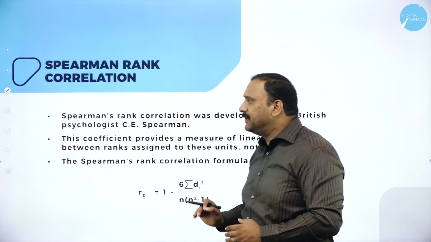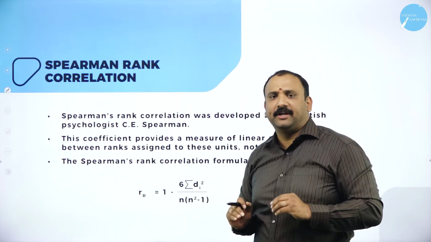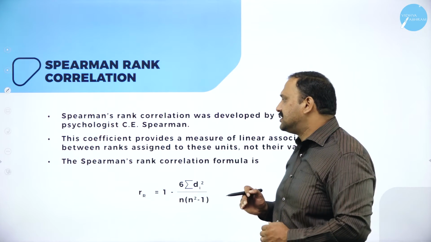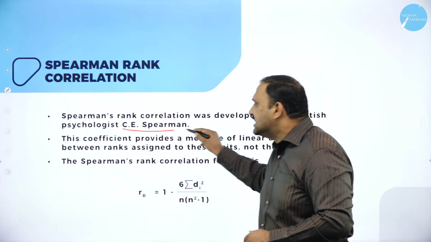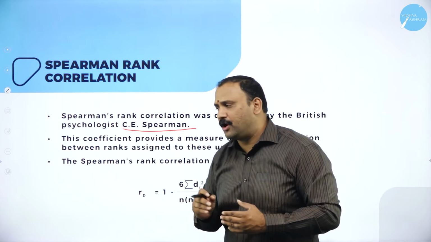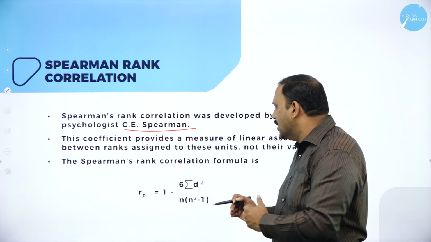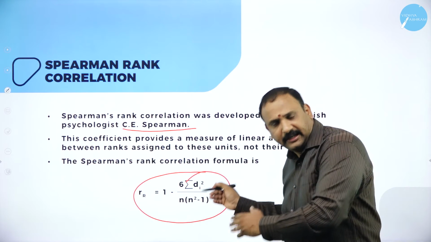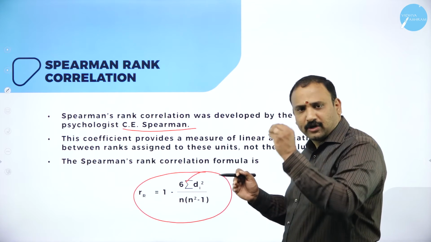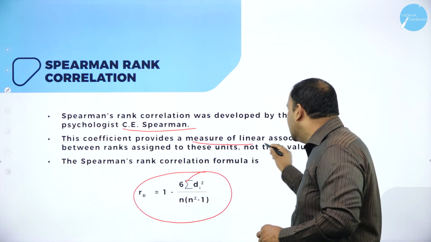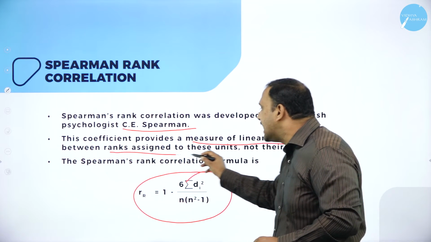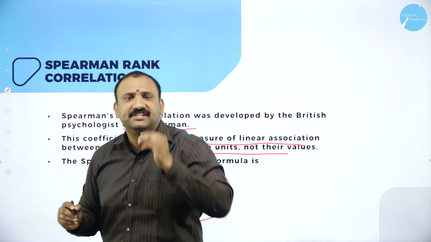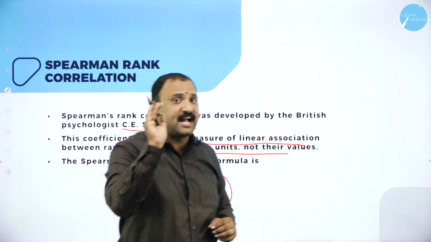now we move to the Spearman rank correlation. Now the word itself is quite interesting for us to know. Spearman rank correlation was created by a great eminent statistician and psychologist known as C.E. Spearman. He was a British person by origin. So he created this correlation with this formula. This formula is given in your textbook. This is a highly important formula, and this correlation coefficient is used to measure the linear association between the ranks assigned to the units and not to their values.